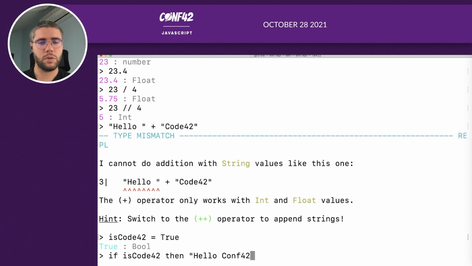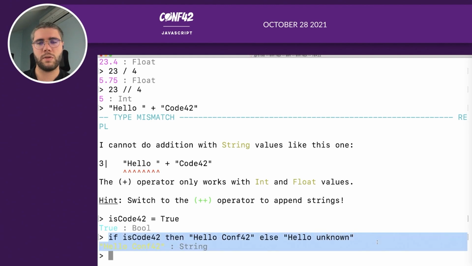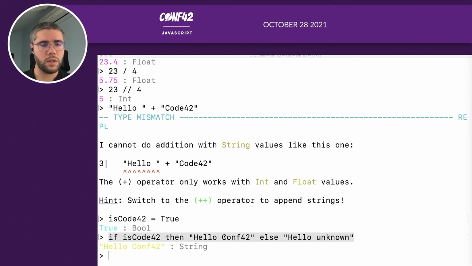So hello. Then you have an else, and there you can return the value if it's false. When you try to press enter, you can see that it returns the value. So in Elm, conditions are an expression and not a sentence like in JavaScript. In JavaScript, a condition doesn't return a value. In Elm, it does. So this expression is equals to hello conf42.